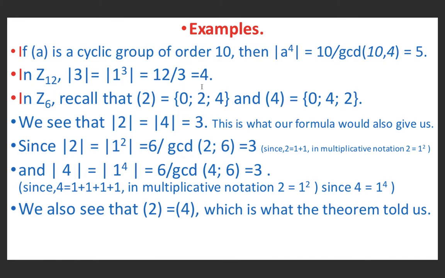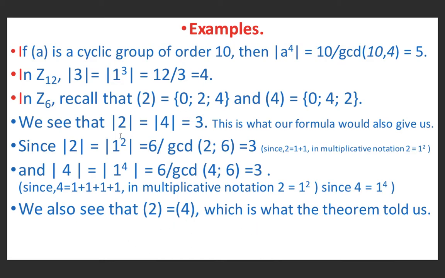The number of elements in the cyclic group generated by 2 is 3, and the number of elements in the cyclic group generated by 4 is also 3. It means that the cyclic group generated by 2 and the cyclic group generated by 4 are equal.